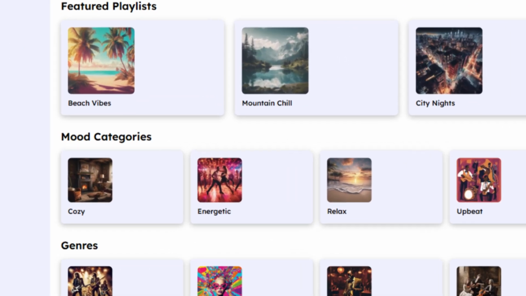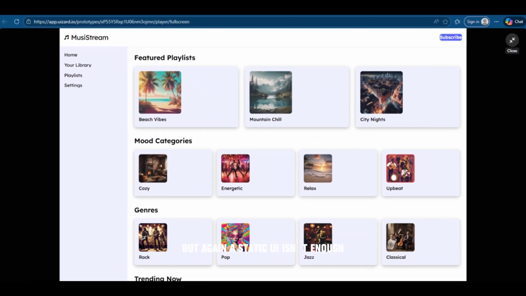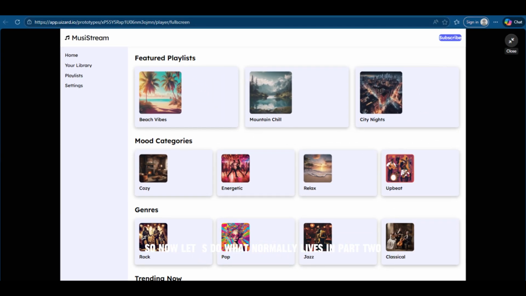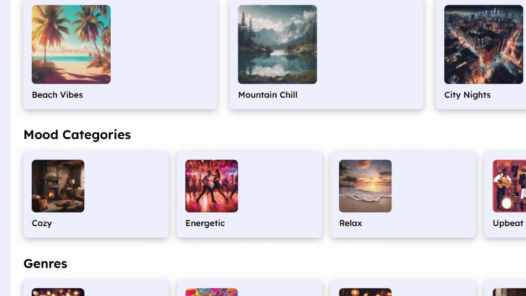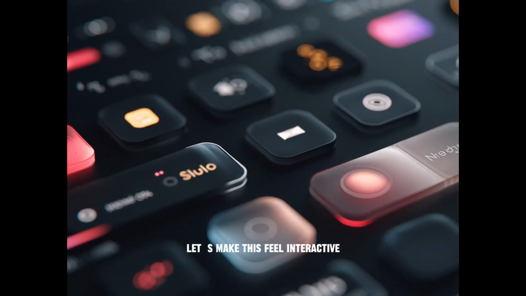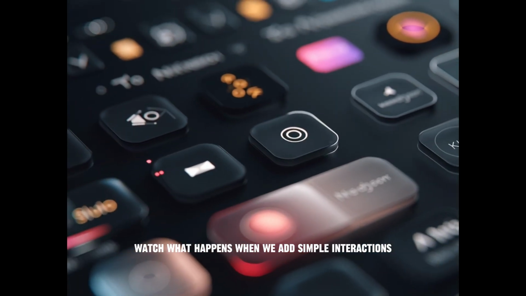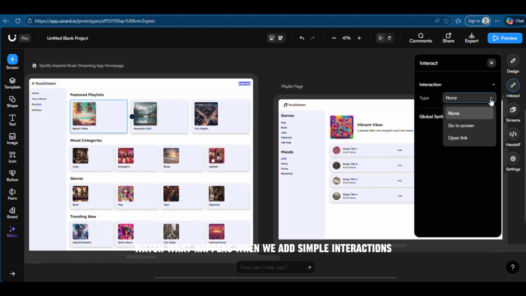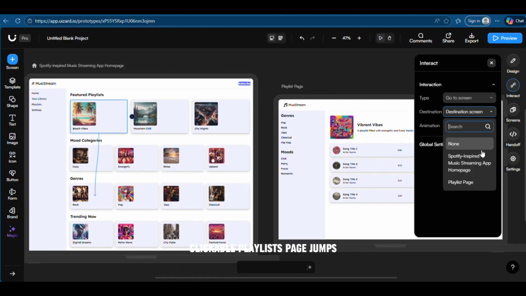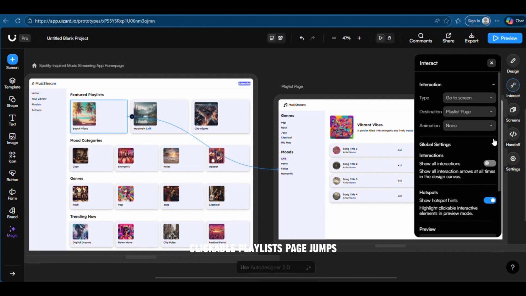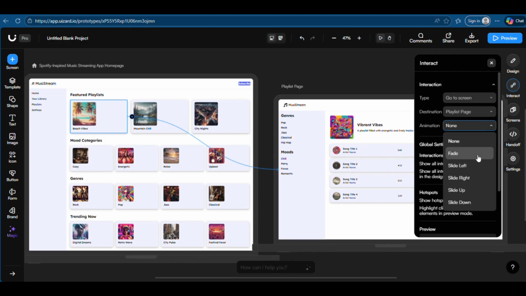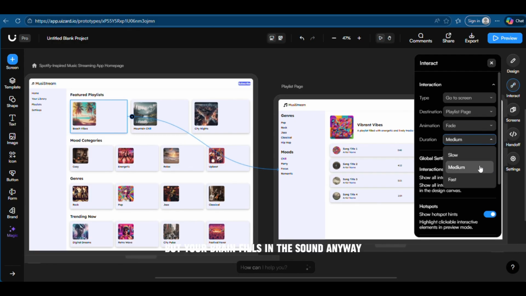But again, a static UI isn't enough. So now, let's do what normally lives in part 2. Let's make this feel interactive. Watch what happens when we add simple interactions. Hover feedback, clickable playlists, page jumps. None of this plays music, but your brain fills in the sound anyway.